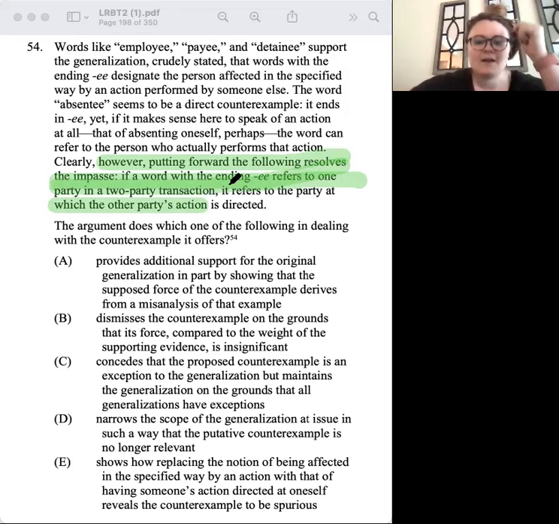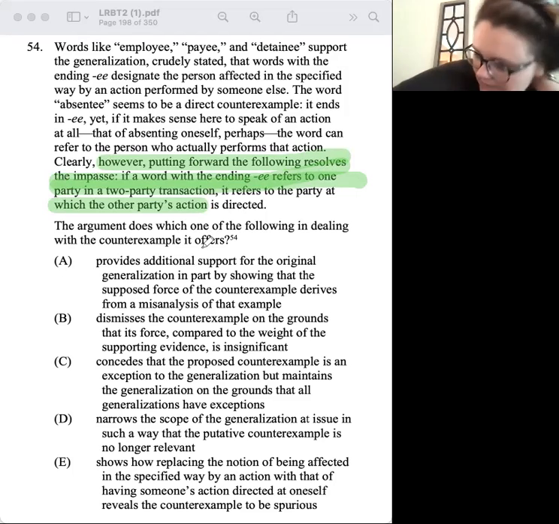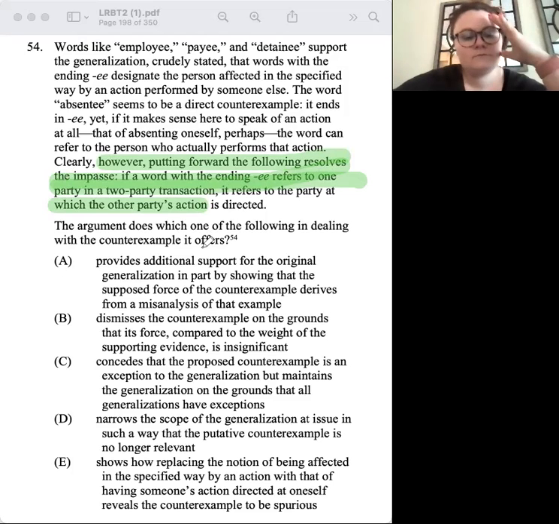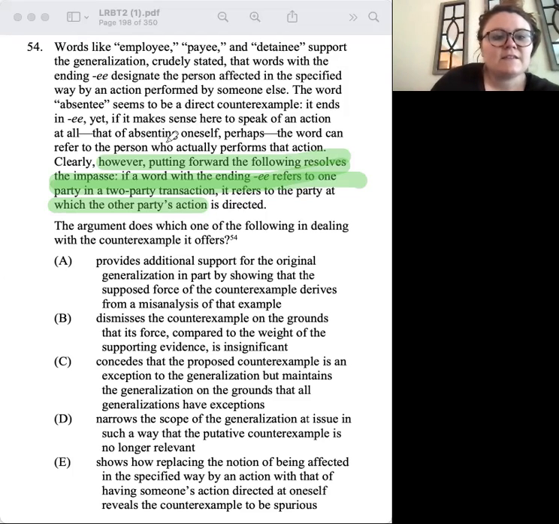Yeah. All right. So the argument does which of the following with the counterexample it offers. So how do we get to this conclusion? Okay. So when they say the counterexample, they're saying the word absentee. Absentee is the direct counterexample. But how do we get to the fact that absentee is the counterexample?